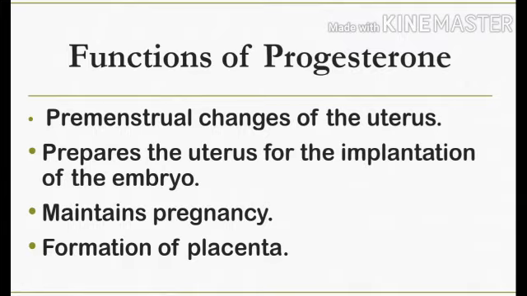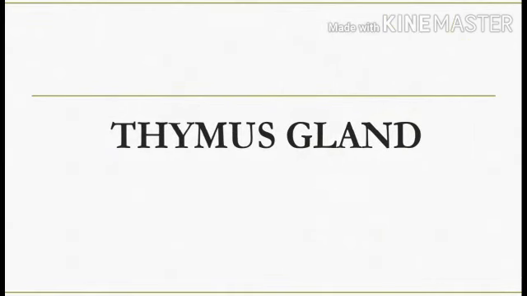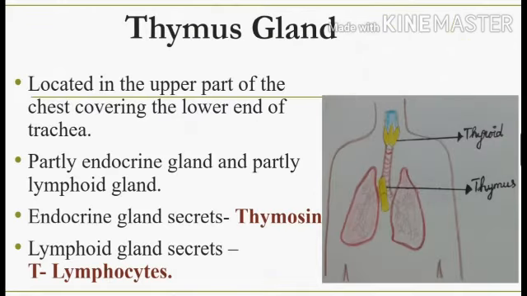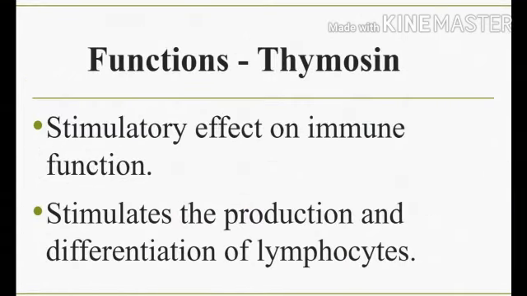Now we can see about the thymus gland. This thymus gland is located in the upper part of the chest, covering the lower end of the trachea, and it is partly endocrine gland and partly lymphoid gland. This endocrine gland will secrete the hormone called thymosin and the lymphoid gland will secrete T lymphocytes. T is thymus. The functions of thymosin.